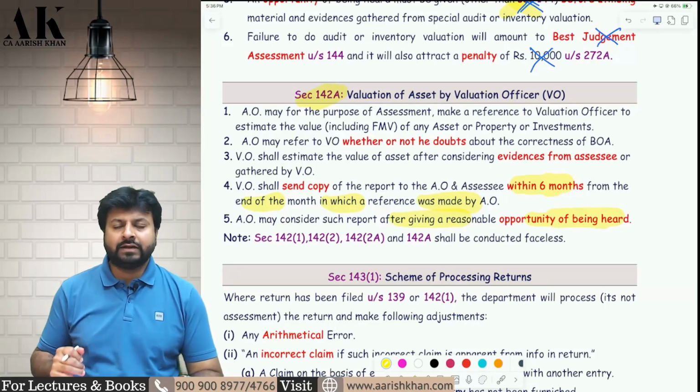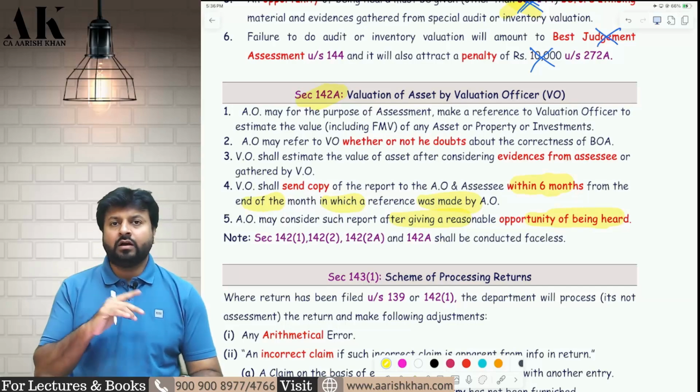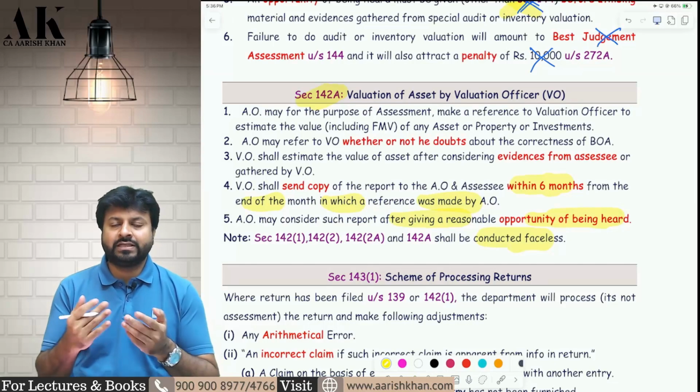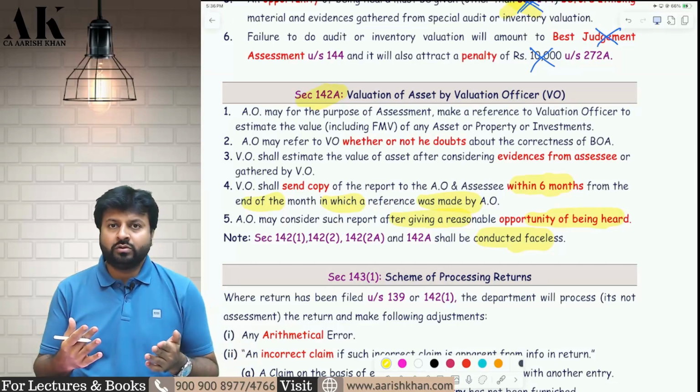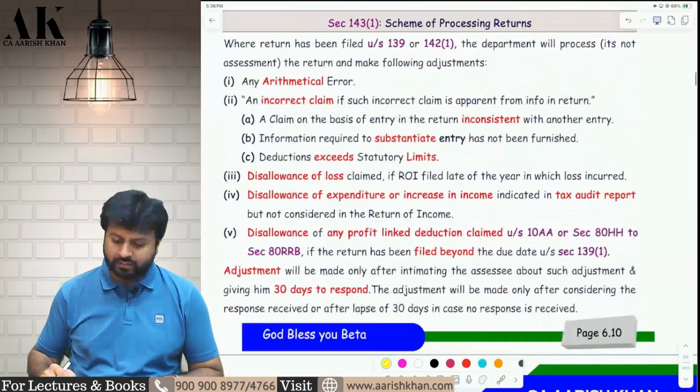Now, whatever powers I have told you in this part of this chapter, that is 142 subsection 2A and 142A, all these powers are going to be conducted faceless now. Nothing has to be physically present. The AO will send you the notice online. You have to reply online. Everything will be online. Nothing has to be done physically in today's world.